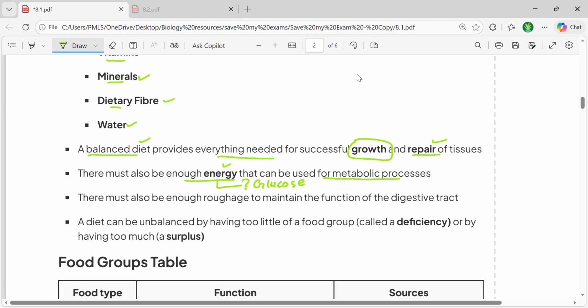And there must also be a certain amount of roughage, that's also called fiber, and the fiber you usually obtain from foods, from vegetables, and some grains as well. So these are also needed to be present in your diet, so that it can maintain the proper function of your digestive system.